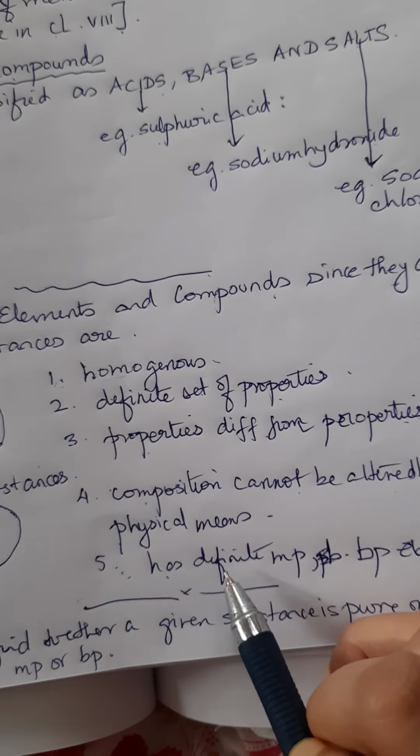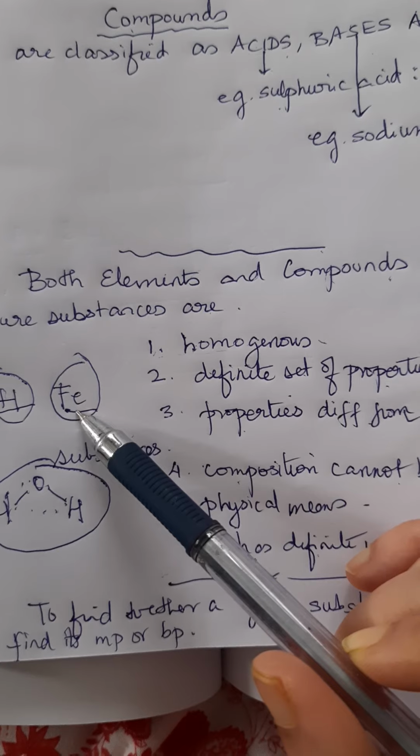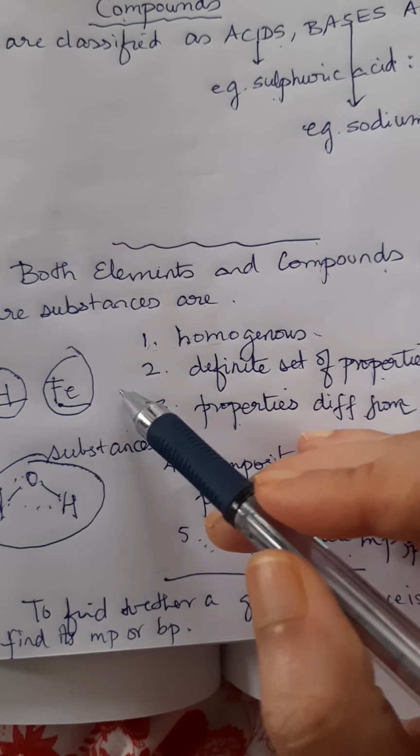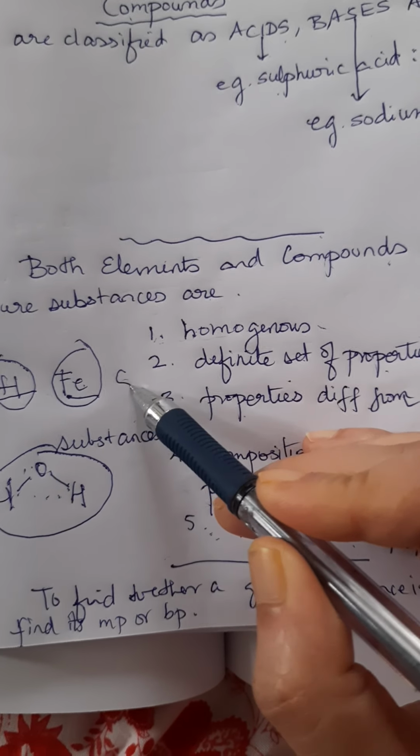This melting point and boiling point of the substance, whether it is an element or a compound, is very important to find whether the substance is pure or not. Suppose you have a small piece of sulfur. Sulfur is a nonmetal.